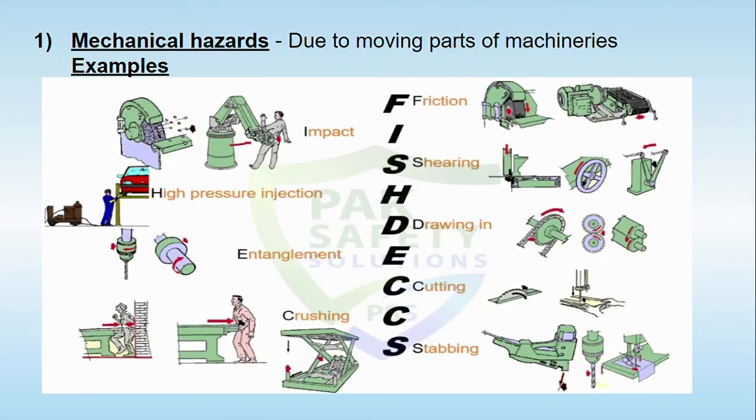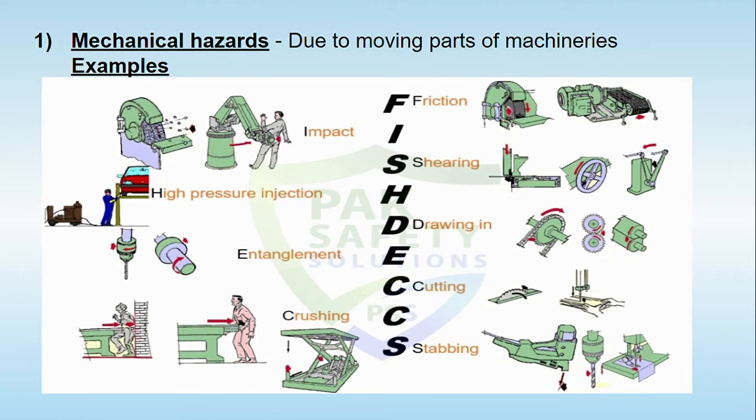Now let's understand the details of each of the hazards. The first one is the mechanical hazard, which is due to the machines, or more precisely due to the moving parts of machinery. Examples of mechanical hazards include friction, impact, shearing, high pressure injection, or drawing in of any part, as we find in an elevator or belt conveyor, then entanglement, cutting, crushing, or stabbing.